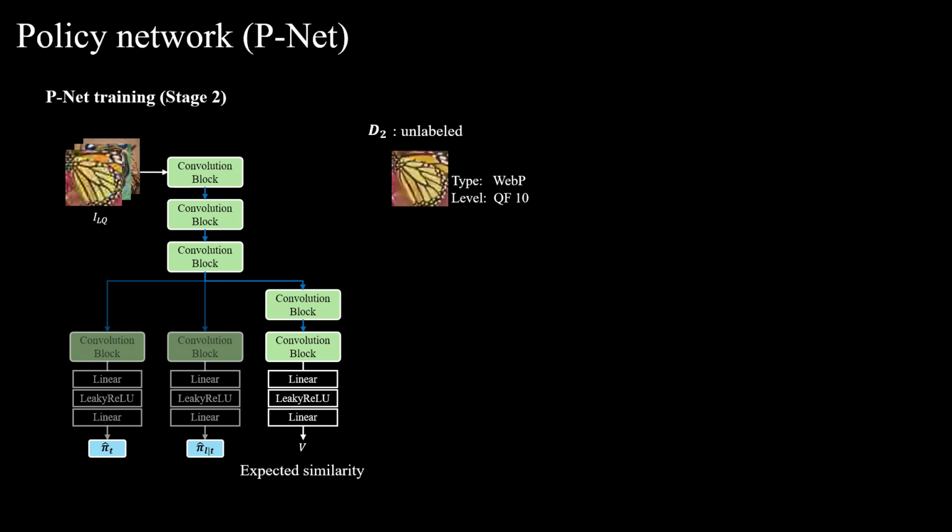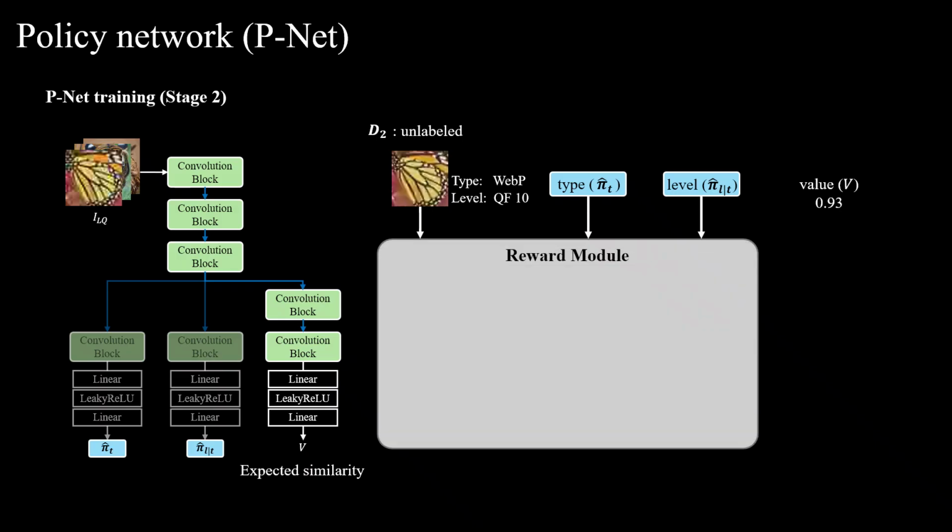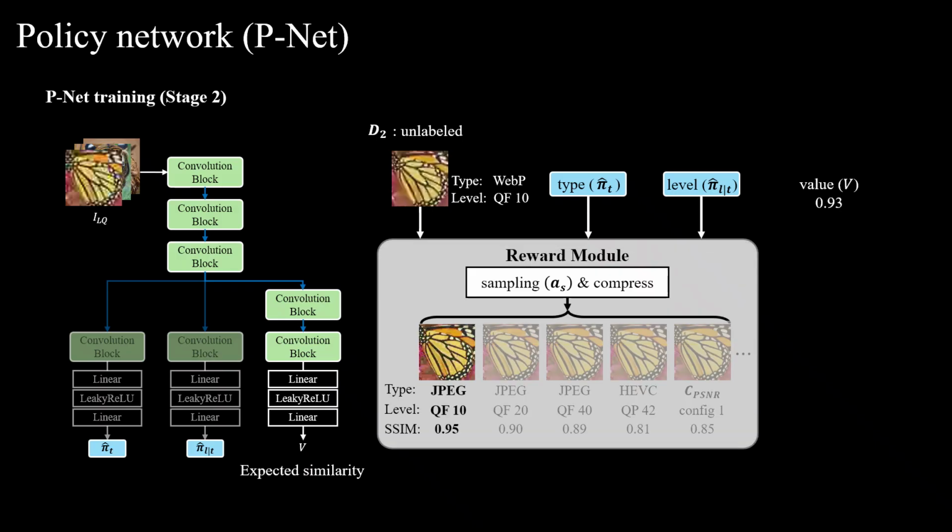In stage 2, we jointly train both the policy and the value. The process is as follows. First, based on the policy network's outputs, we sample a specific codec type and level together with the corresponding value. Next, we compress the original image using these sampled settings. Finally, we compute the SSIM between the input LQ image and the generated compressed image and use it as the reward. The value branch is trained to predict this SSIM-based reward, which helps stabilize reinforcement learning.